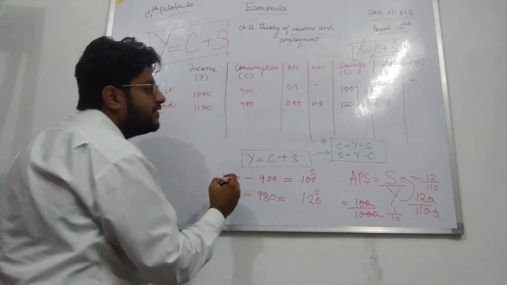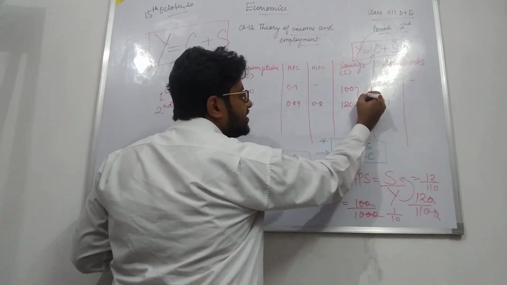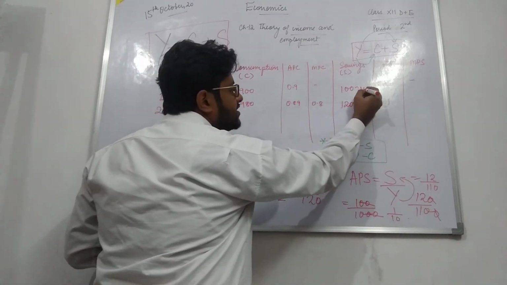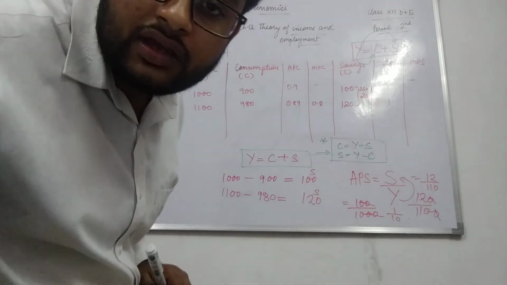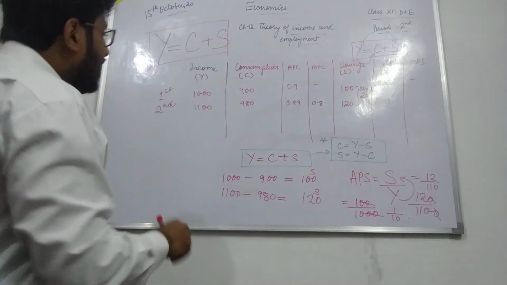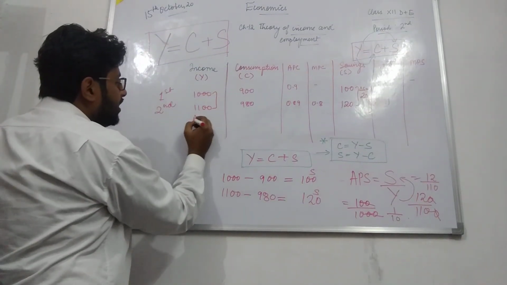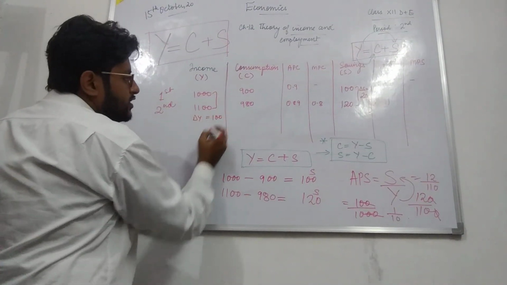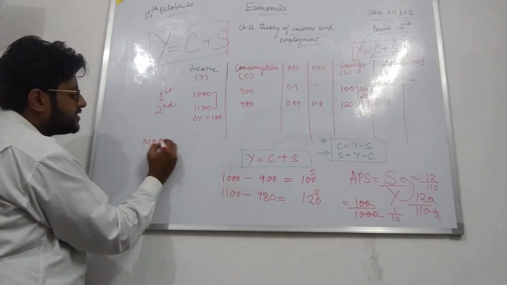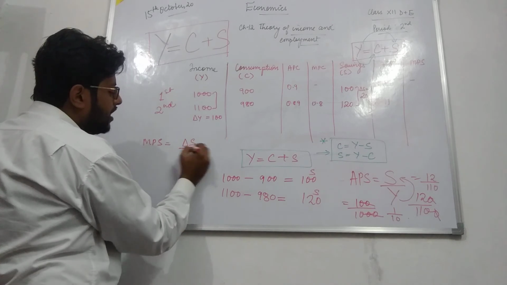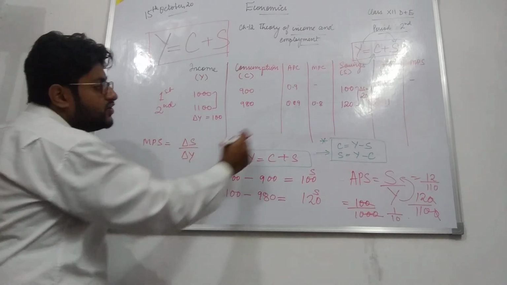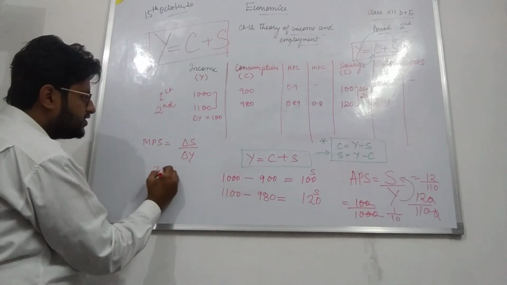The change in saving is equal to 20, because it is increasing from 100 to 120. And our change in income is equal to 100. So what is the formula for MPS, marginal propensity to save? Change in saving upon change in income. So change in saving is 20 and change in income is